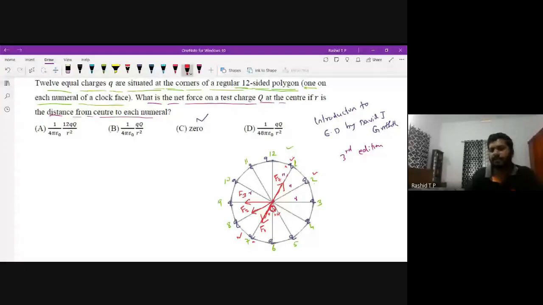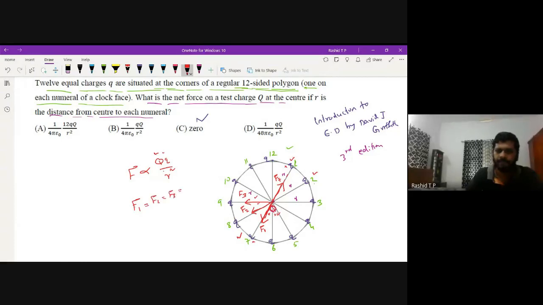Now, while drawing the vector diagram, the length of the vector depends on the magnitude of the force. Here the force is proportional to Q times Q divided by the separation R squared. Q and Q and R are the same for the forces F1, F2, F3.